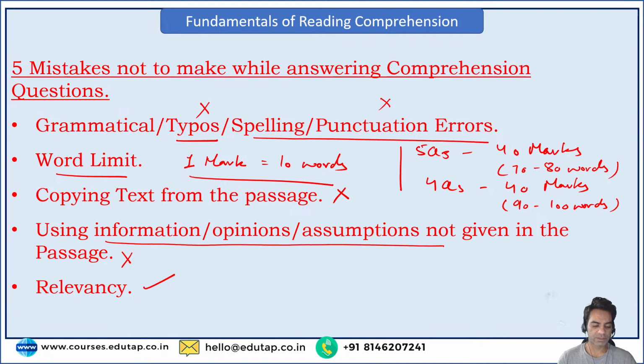Point number 2, giving moratorium to banks. Number 3, delay of interest payment, or let's say delay of payment interest, right? So this is wrong. This should not be done, because if you write incomplete points, that would lead to deduction of marks. So even if you are writing bullet points, write complete sentences.